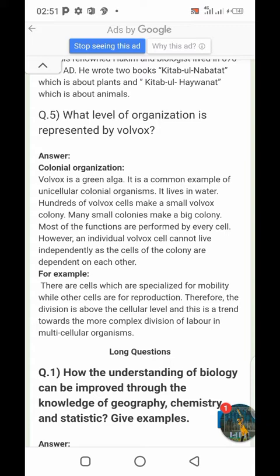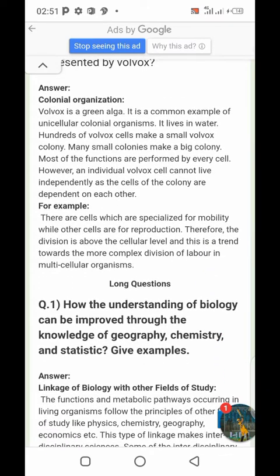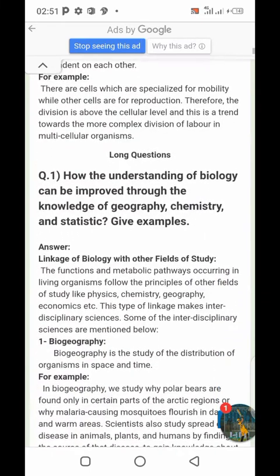It's simply called aquatic. 100 volvox cells make a small volvox colony, and many small colonies make a big colony. Most of the functions are performed by every cell. However, an individual volvox cannot live independently, as the cells of the colony are dependent on each other. For example, there are cells which are specialized for mobility, mobility meaning movement, while other cells are for reproduction. Therefore, the division is above the cellular level, and this is a trend toward the more complex division of labor in multicellular organisms. Now let's talk about the long questions.